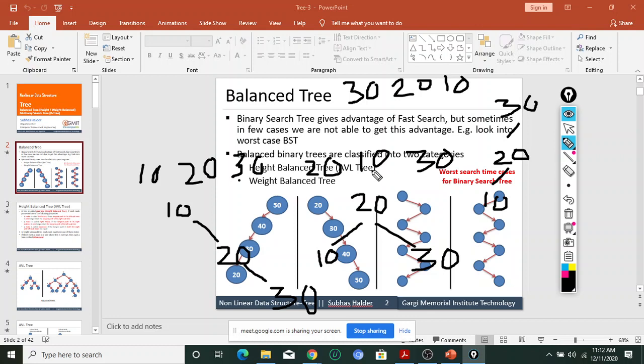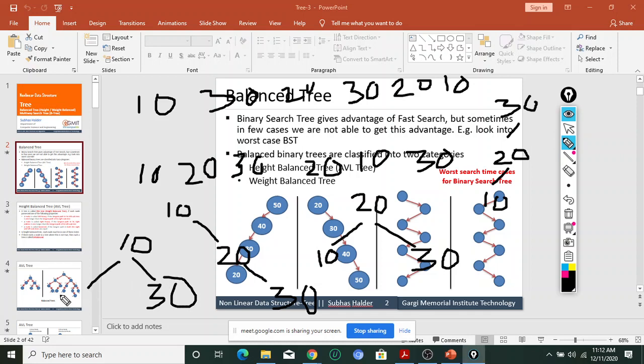Okay, let me change another way. So 10, 30, then 20, what will happen? 10 will be my root node, then 30 on the right hand side, and 20 on the left hand side.